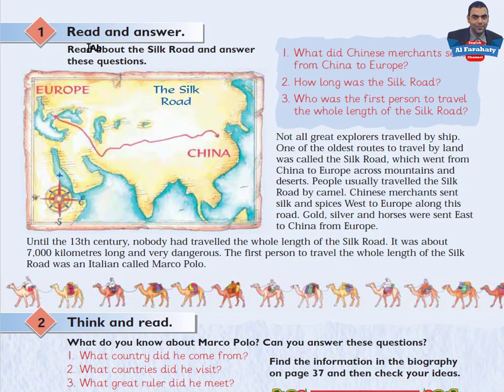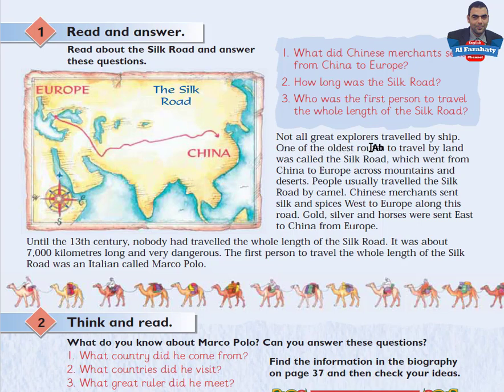Activity 1. Read and answer. Read about the Silk Road and answer these questions. Let's read the questions first. 1. What did the Chinese merchants send from China to Europe? 2. How long was the Silk Road? 3. Who was the first person to travel the whole length of the Silk Road? You are asked to read this, but you will listen and try to follow in your books and read while you are listening. Let's listen. Tape script 4.14.